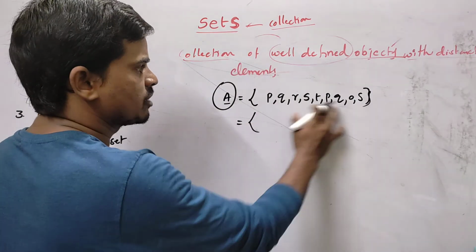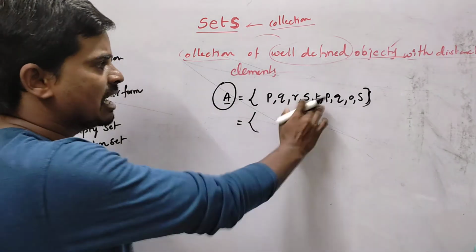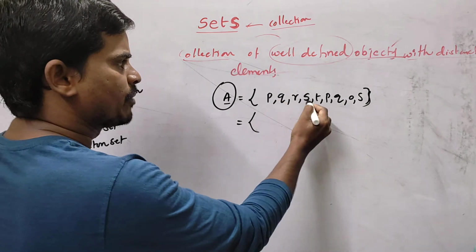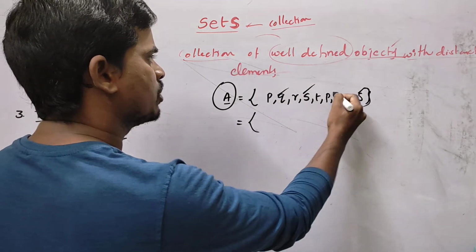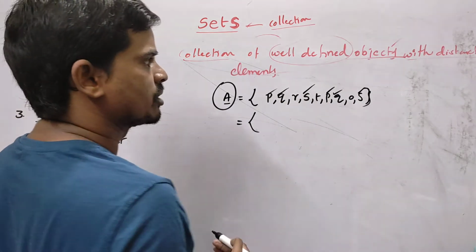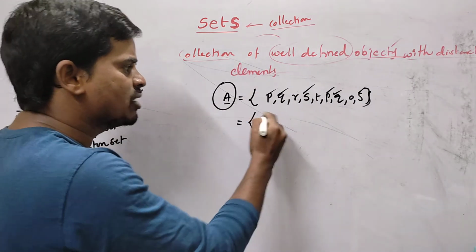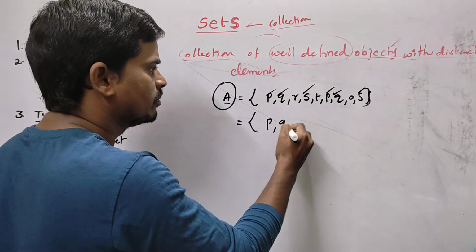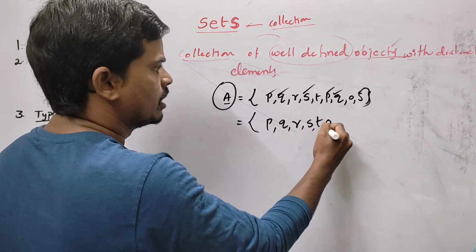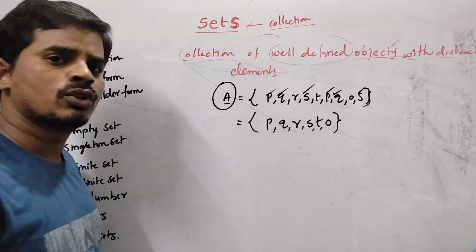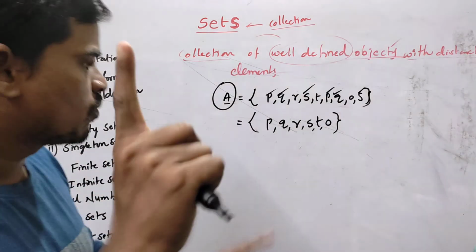Suppose, for example, many elements are there. In these elements, S is repeated 2 times, Q is repeated 2 times, P also repeated 2 times. So these repeated elements should be considered as only one.